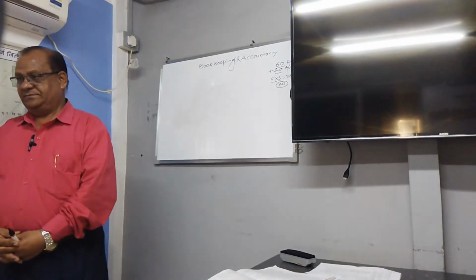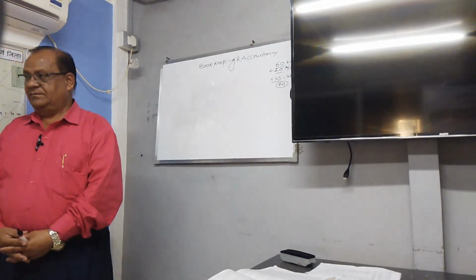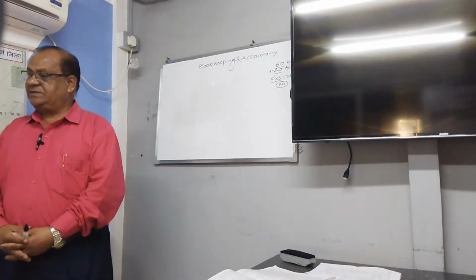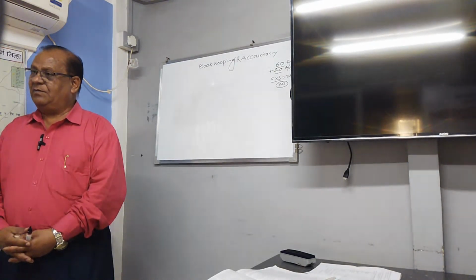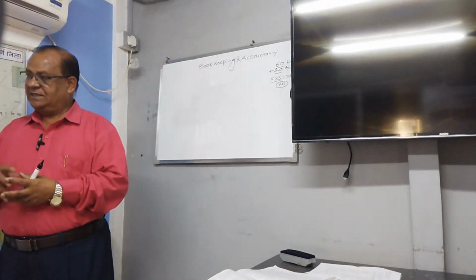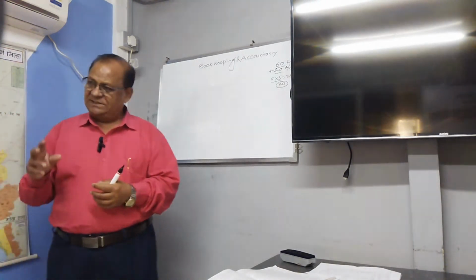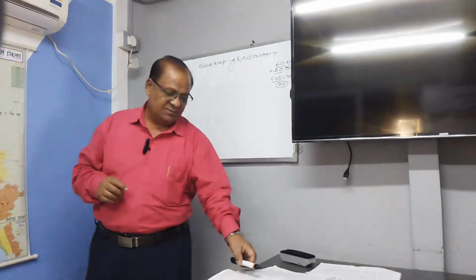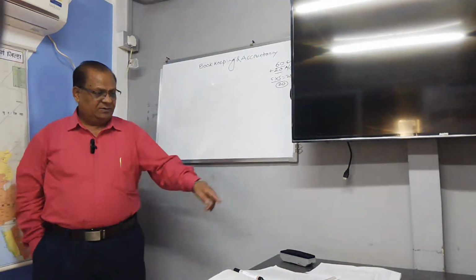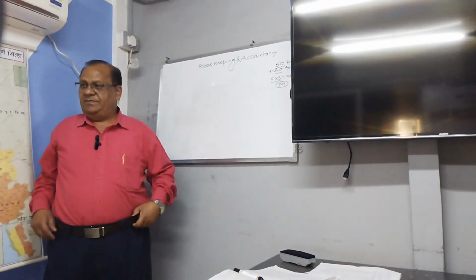What is bookkeeping? Then I will go on explaining these things. What is bookkeeping? What is journal? What is ledger? What is trial balance? And what is final account? This portion is there. I will explain this portion in very simple language. So firstly, what is bookkeeping? We will also solve this problem, no problem.